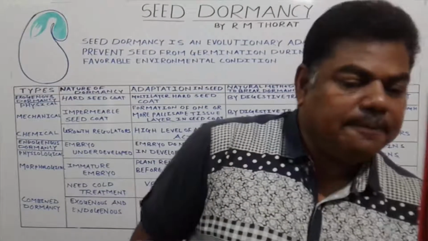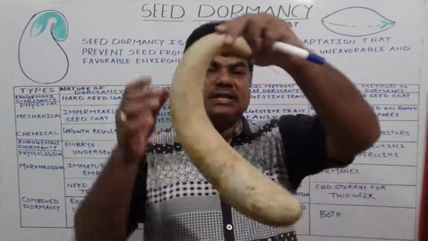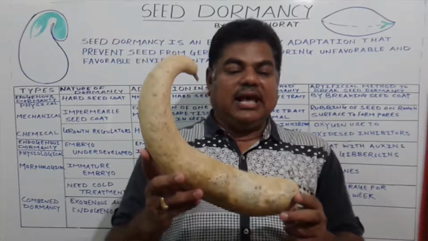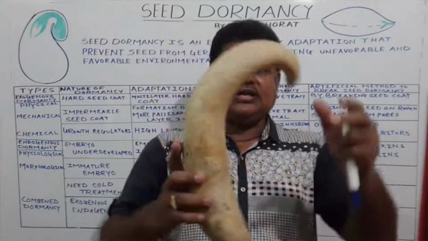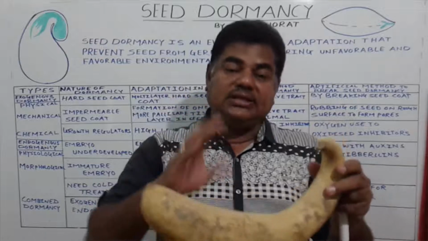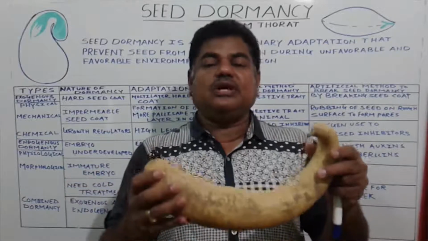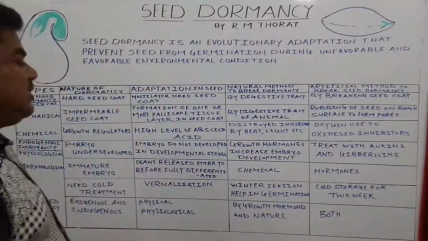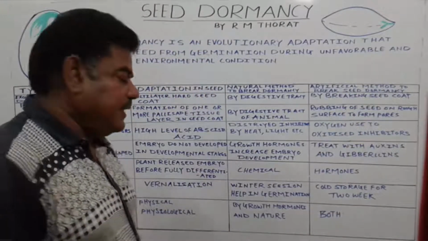One example is there, see here, we call it kaddu, or lauki, or bottle gourd, Lagenaria siceraria, this one. In case of this plant, seeds are present inside the fruit, and there is a need to break this fruit wall and release the seeds from the fruit, and then we easily sow such seeds here and there, and those seeds germinate. Such artificial methods are required to break the seed dormancy like this.